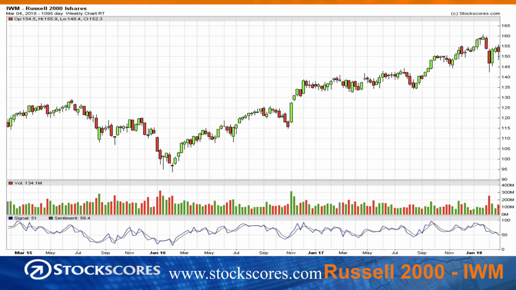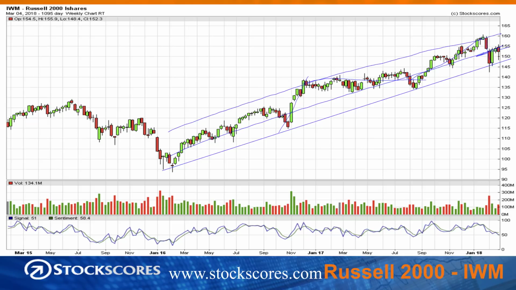Moving on to the Russell 2000, which is the small cap market in the US. There is the upward trend line, and you can see that we ran away and we come back. Sometimes it takes a long time to come back to the trend line. In this case, it took months. We ran away from the trend line, we came back with that little correction in the last little while, and we're now, I would say, fairly priced because we're sort of in the middle of what's called a channel.